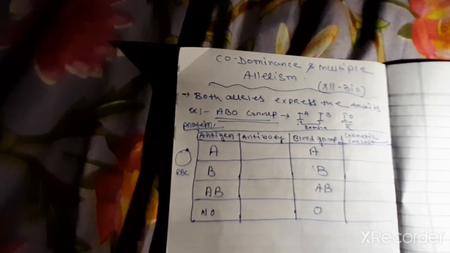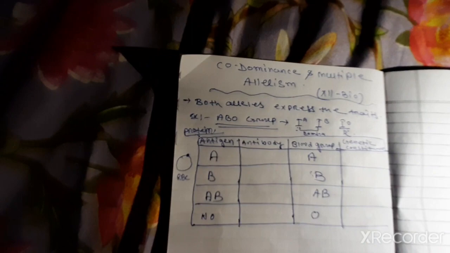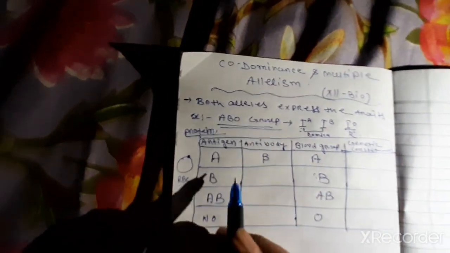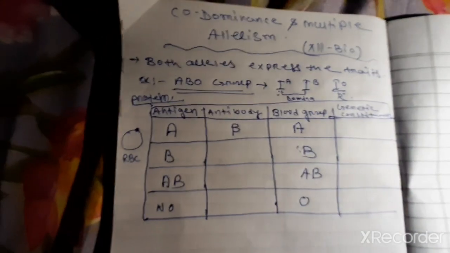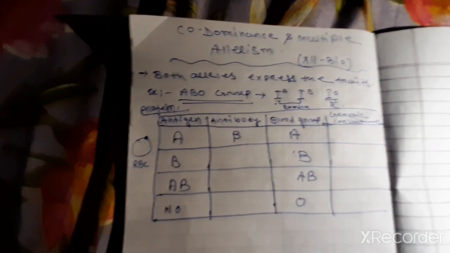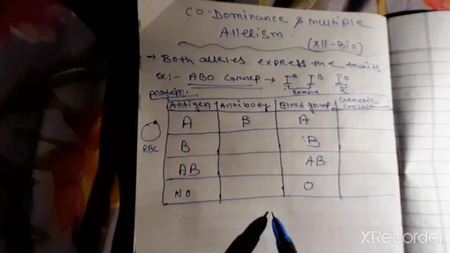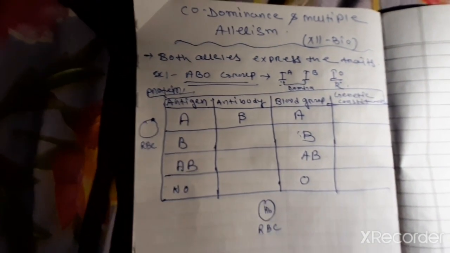But there is an interesting thing: if a person is having antigen A, then the corresponding antibody must be beta. The same antigen and antibody are never present together. If present, then agglutination takes place. That means a reaction will take place, as a result of which the hemoglobin will be released from the outside. Suppose this is the RBC, and this is hemoglobin.